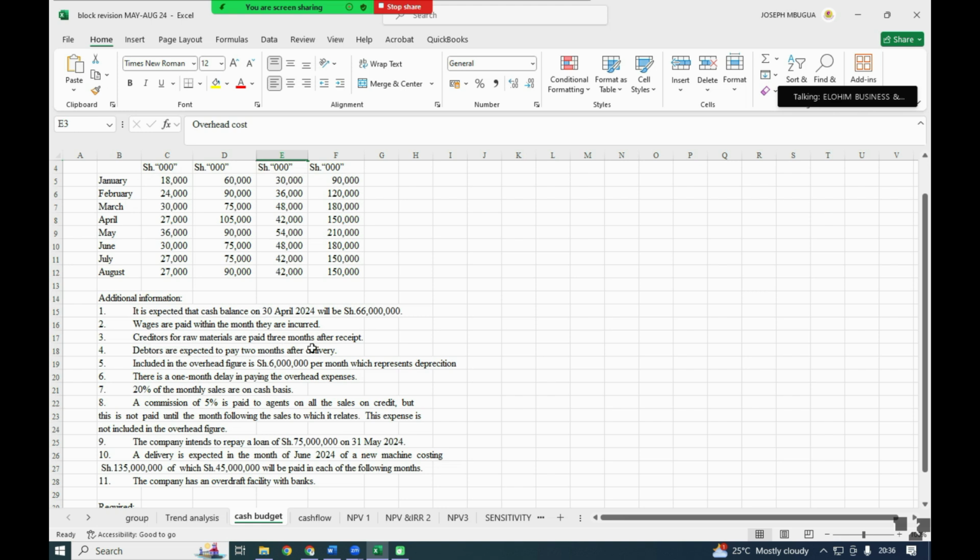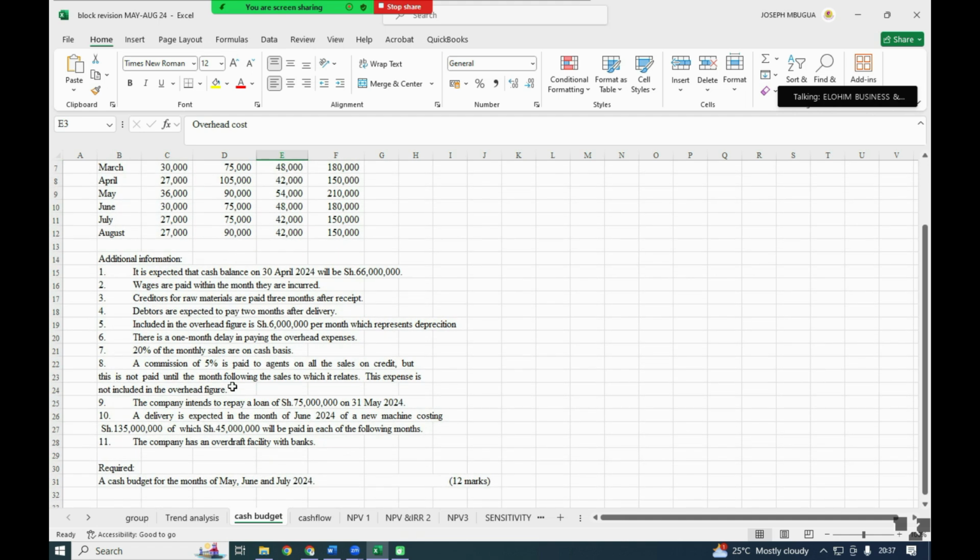Creditors for raw material are paid 3 months after receipt. Debtors are expected to pay 2 months after delivery. Included in the overhead figure is 6 million per month, which represents depreciation. There is 1 month delay in paying the overhead expenses. 20% of monthly sales are on cash basis.